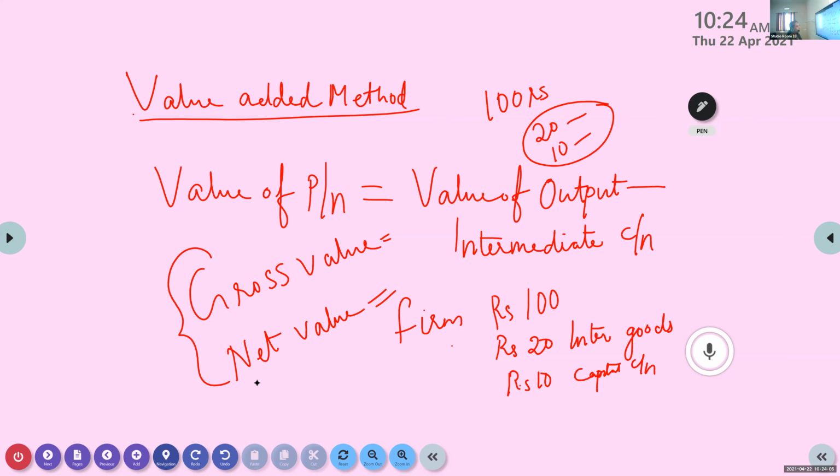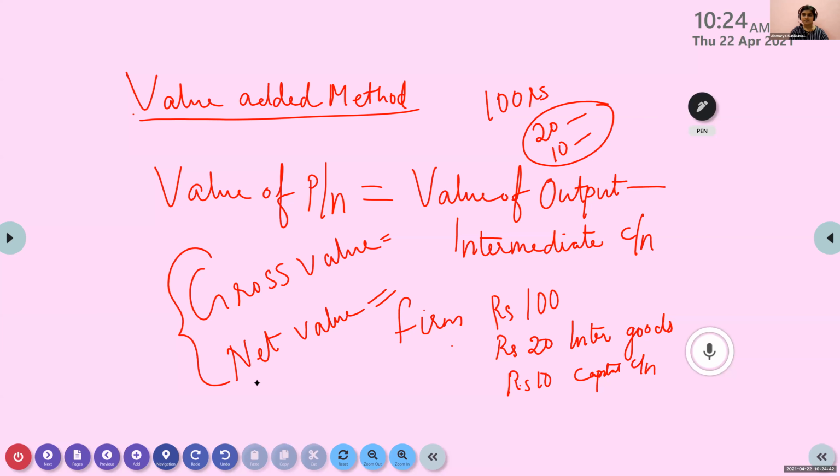How to find out the gross value and net value? Gross, that is 130? Okay, net? 110. How did you get that gross value? In gross value, we have to include everything.